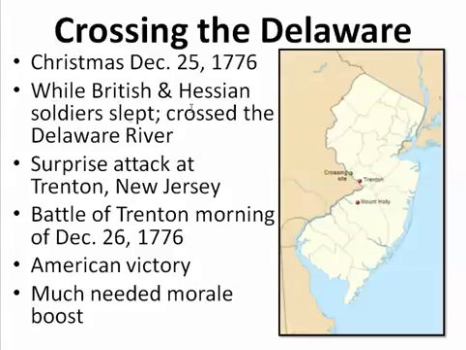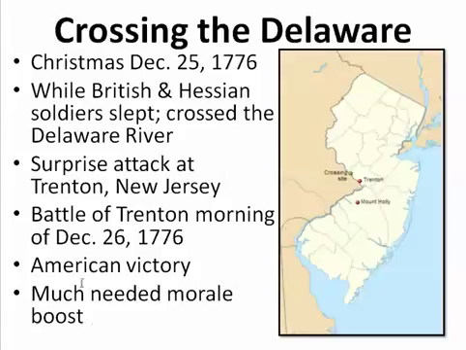On December 25th, 1776, while the British and Hessian soldiers slept, Washington's troops crossed over the Delaware River and then launched a surprise attack against them at Trenton, New Jersey. We refer to that as the Battle of Trenton. On the morning of December 26, 1776, there was an American victory there,